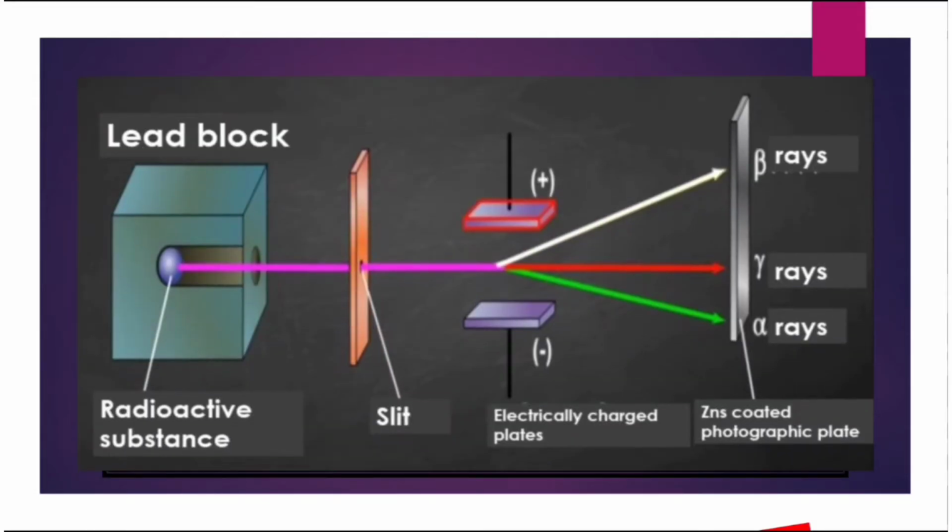One type of radiation deviated slightly towards the negatively charged plate, while the second type deviated substantially towards the positively charged plate. However, the third type did not deviate at all in the electric field. The rays which deviated slightly towards the negatively charged plate are called alpha rays. Those which deviated towards the positively charged plate are called beta rays, and those which do not deviate at all are called gamma rays.